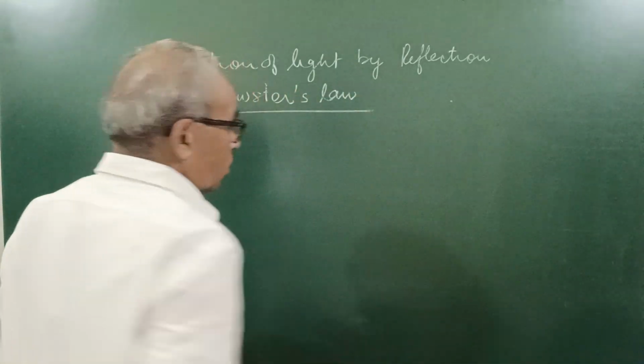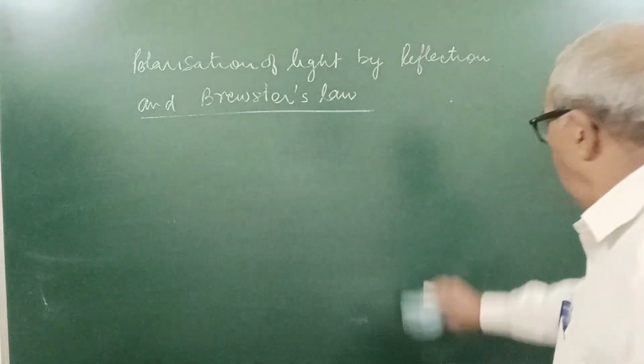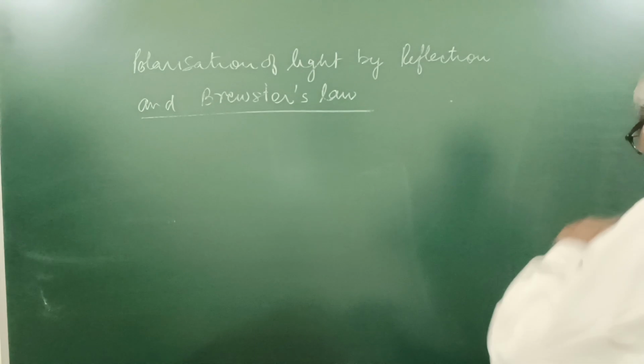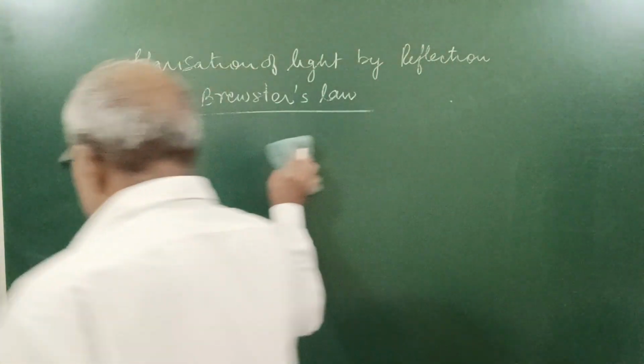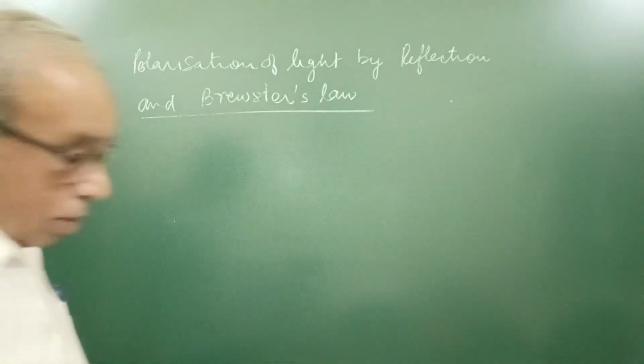In the last video I told you Malus law: I equals I0 cos square theta, where I0 is the intensity incident on the analyzer. So we'll write like this also.